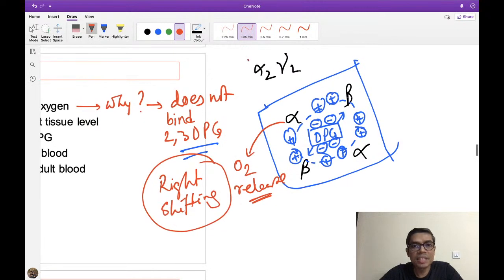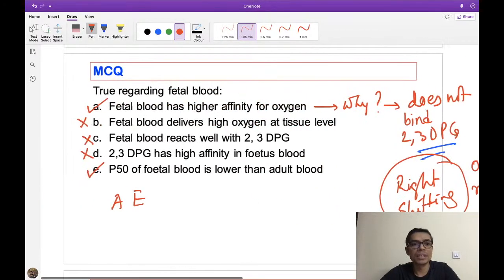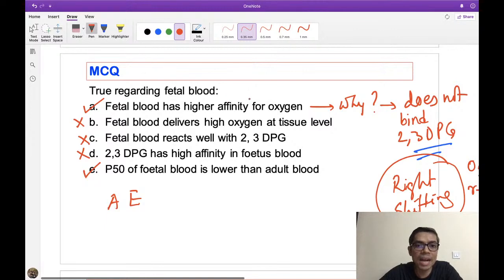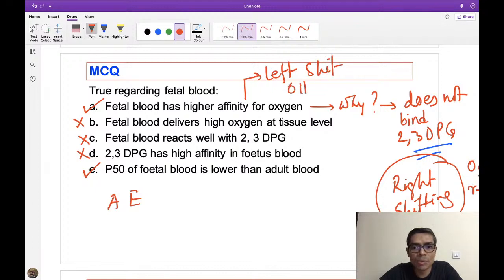Now in case of fetal hemoglobin, the alpha chain is there but the beta chain is not there. Rather than the beta chain, there is a gamma chain. The gamma chain cannot bind with 2,3-DPG. That's why please remember, fetal hemoglobin means higher affinity for oxygen, and we can say this is the left shift of the oxygen hemoglobin dissociation curve.